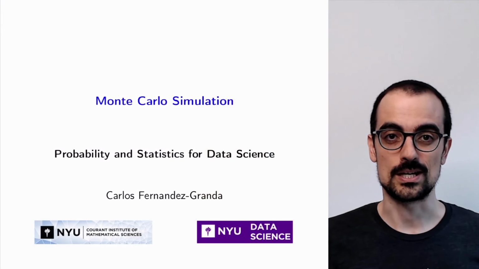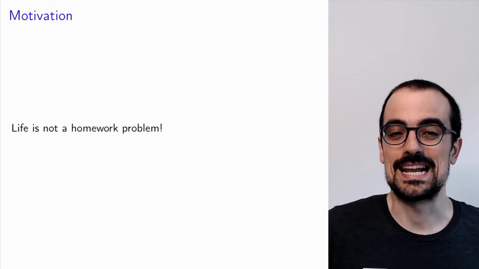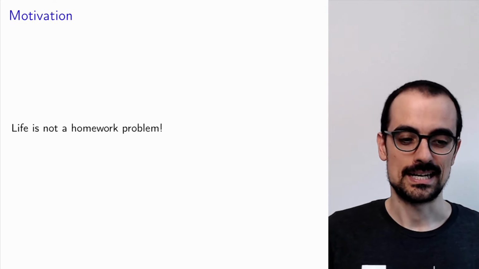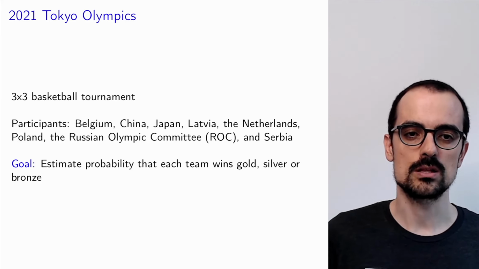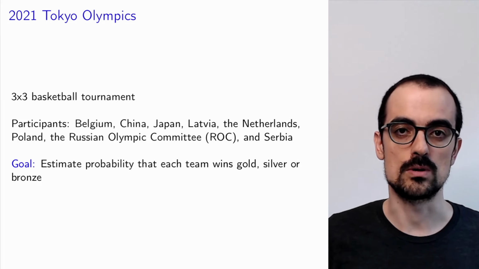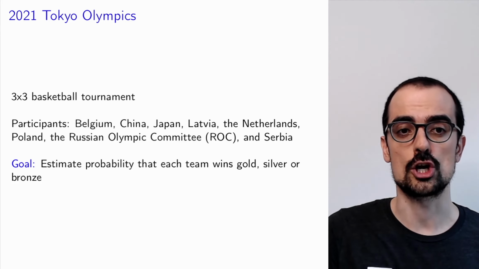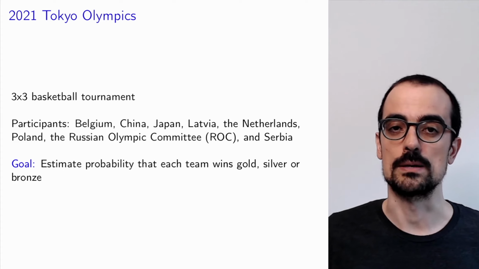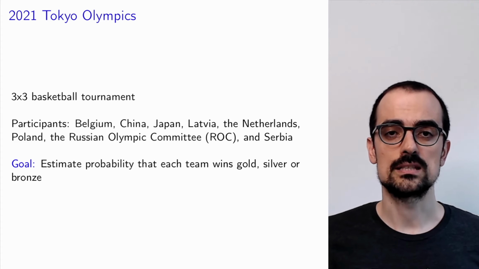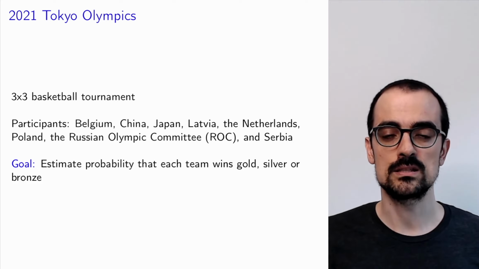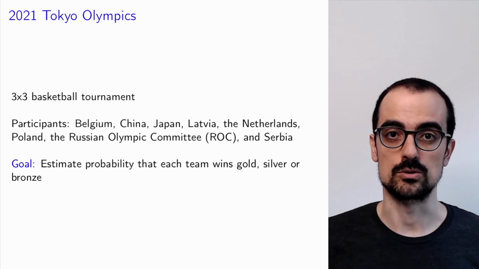All right, so we're going to talk about Monte Carlo simulation. The motivation is that life is not a homework problem. And to see why, we're going to look at a specific probabilistic model that seeks to model the 3-on-3 basketball tournament that occurred in the 2021 Tokyo Olympics. So we're going to imagine that the Tokyo Olympics have not happened yet, and we want to predict the result of the 3-on-3 basketball tournament.